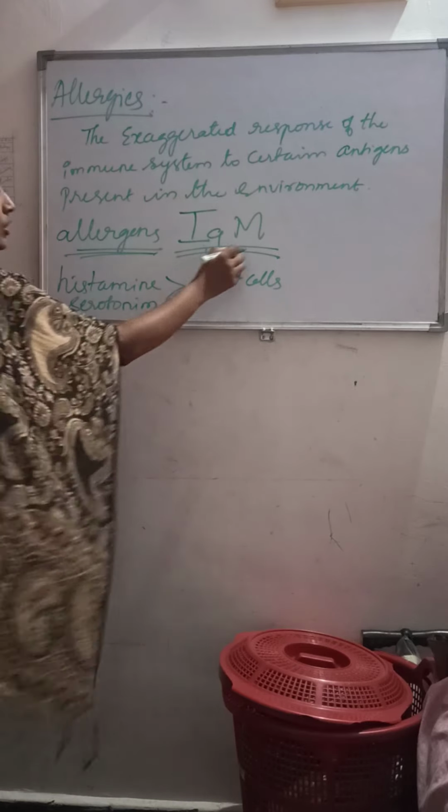So what is this immunoglobulin Ig? That is IgM. It is an antibody which is produced to fight against the allergies, right? And what it will do is promote the production of histamine and serotonin.